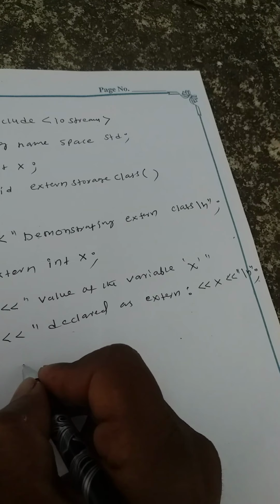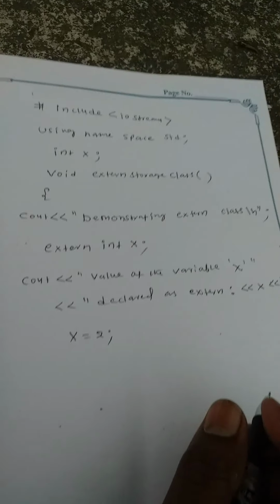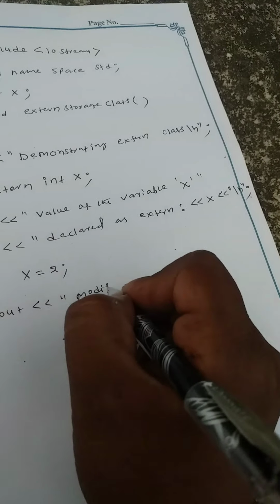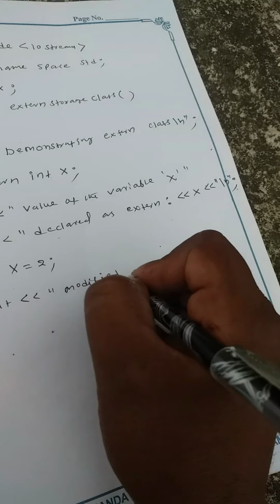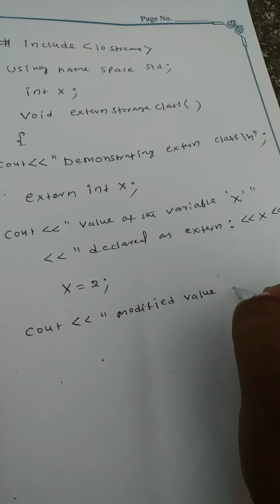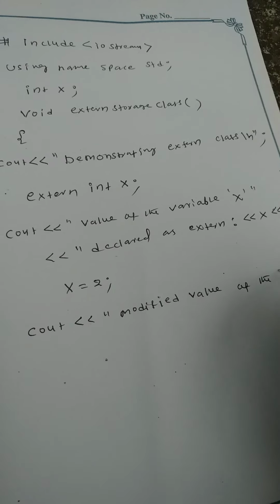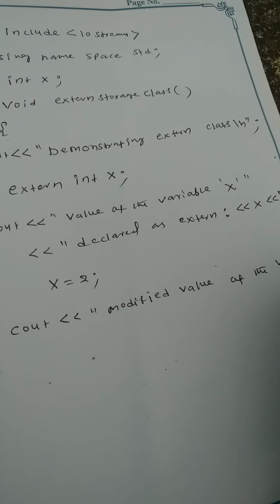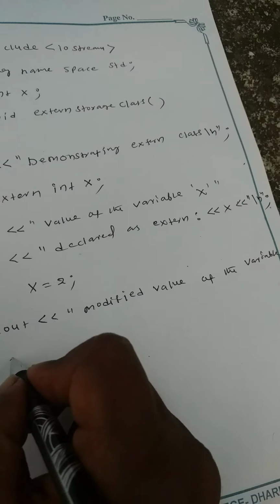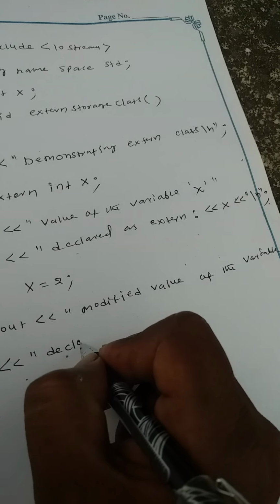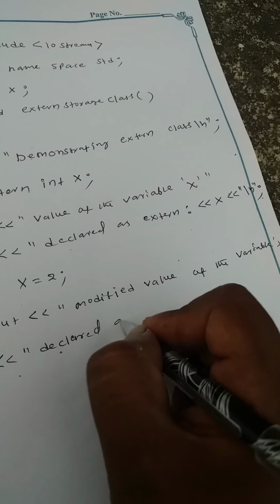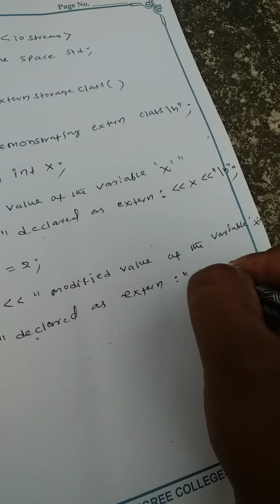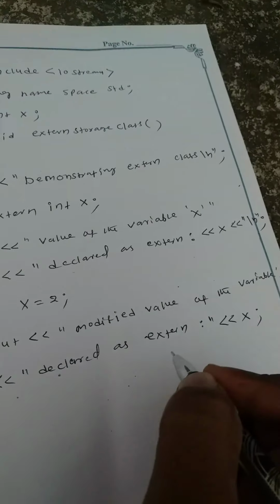Now initialize x is equal to 2. Then take the output function cout: modifying value of the variable x, value of the variable x declared as external is x, and then close.